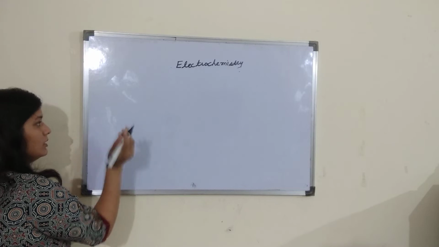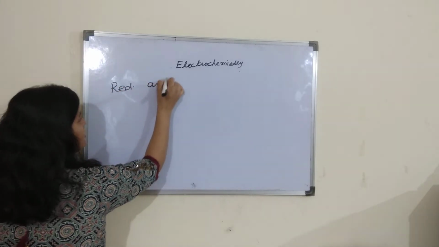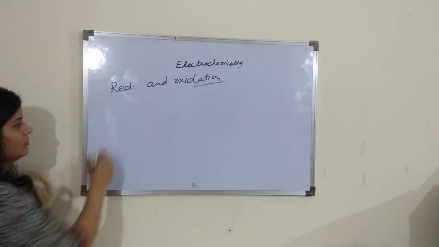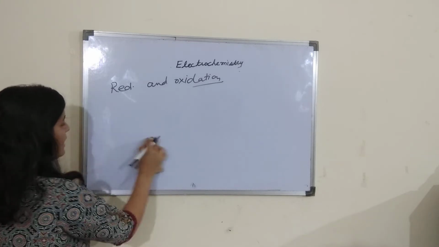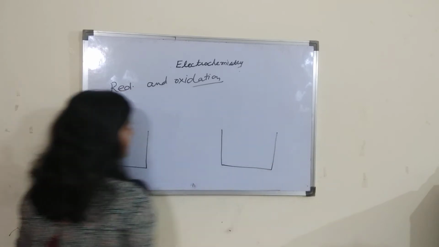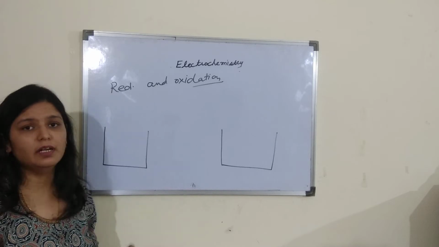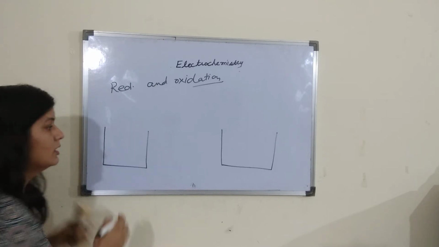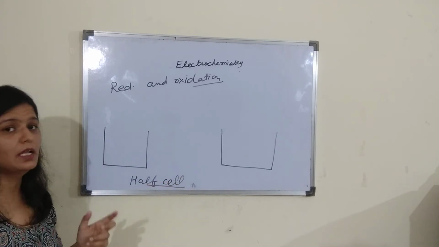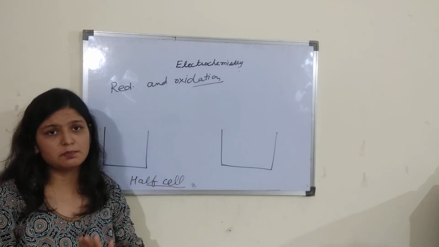He carried out the reduction and oxidation in two different containers. One container was kept on the left side and the other was kept on the right side. Reduction and oxidation both were carried out in two different containers. That's why each container was called a half cell. So now the question arises, what is a half cell? Each container in which oxidation or reduction is taking place is called a half cell.